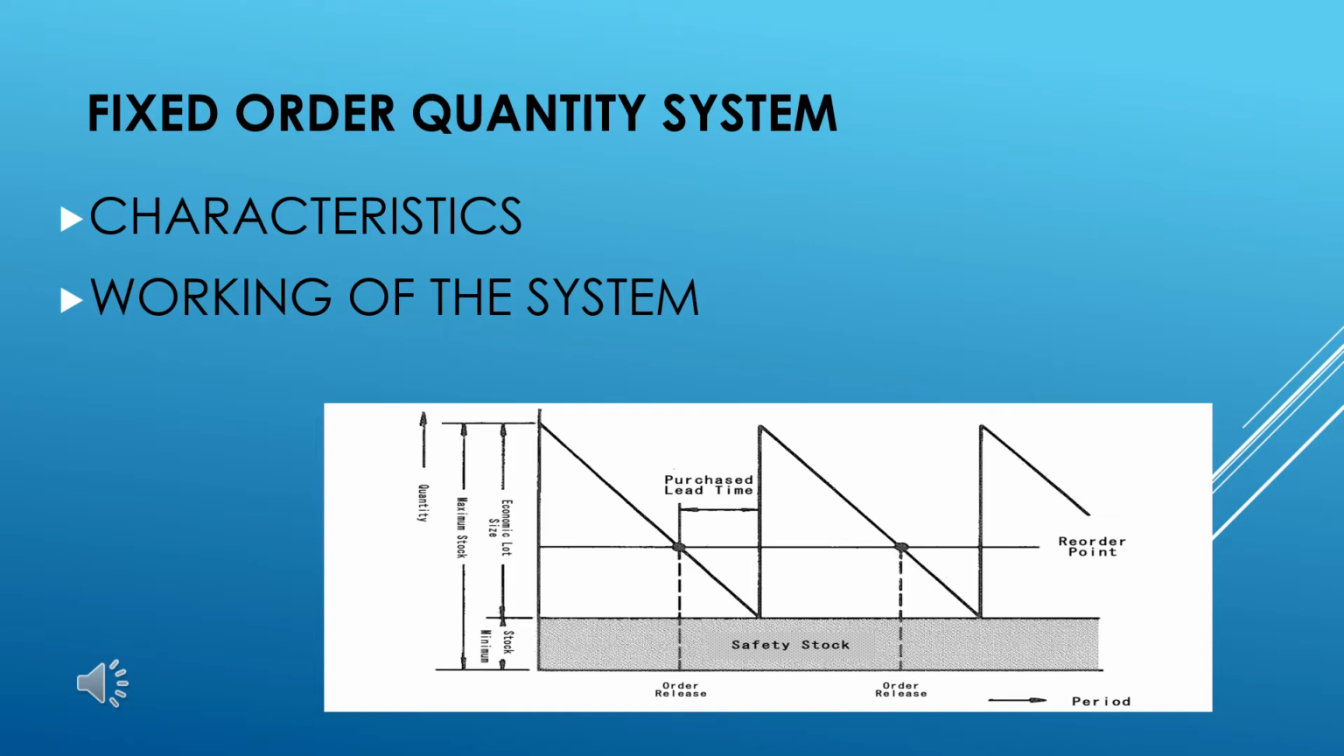You can see from the chart here, whatever I have discussed up to this point, the reordering level, the purchase lead time, the safety stock, what will be the quantity, what will be the economic lot size, all these are practically well described in this particular graph. This is the graphical representation of the reordering level system, or the fixed order quantity system.